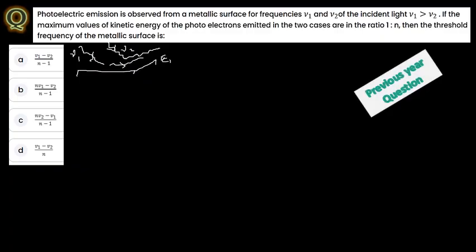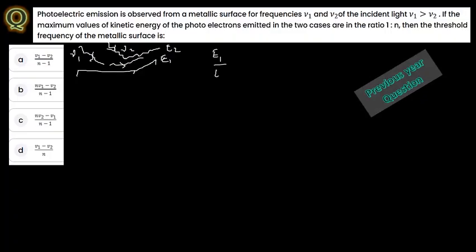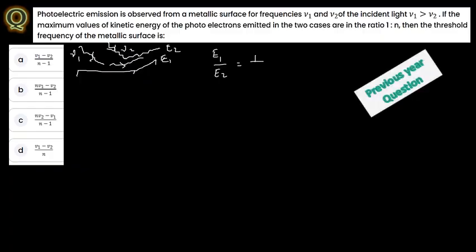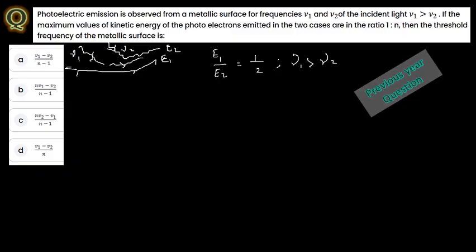This one here is E1, and this one here is E2. They have given the ratio of E1 divided by E2 as 1 is to 2. In this case, the additional information they have given is that nu 1 is greater than nu 2, so nu 1 is maximum compared to nu 2. And an additional thing, from this, the kinetic energy here is E1.